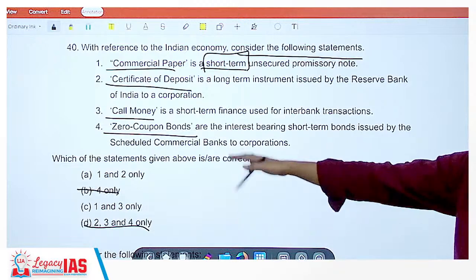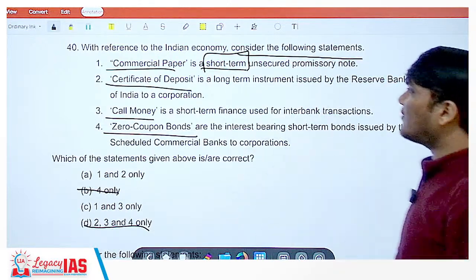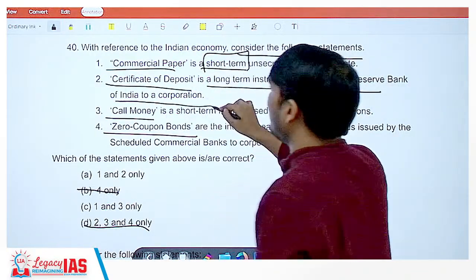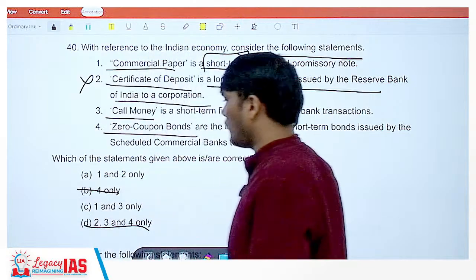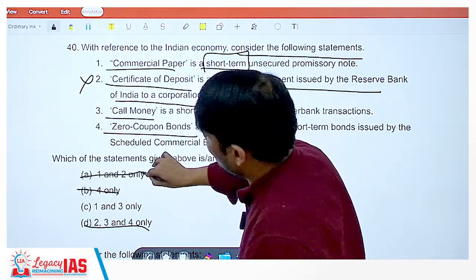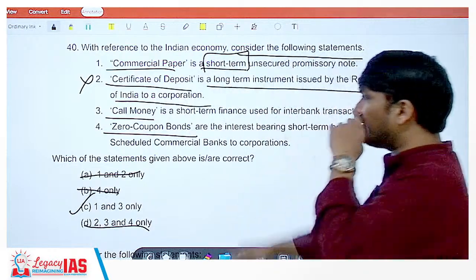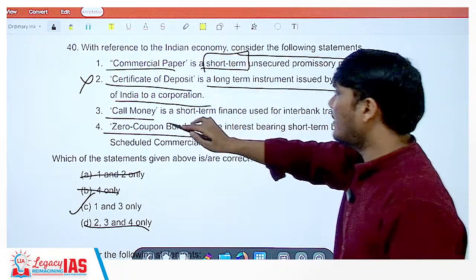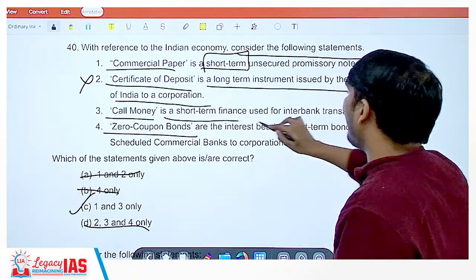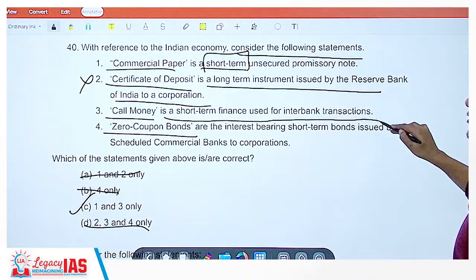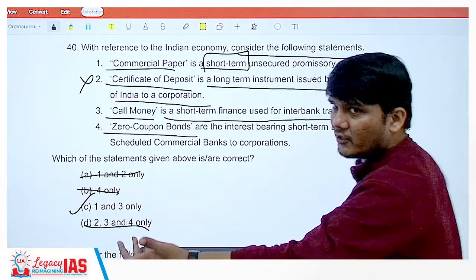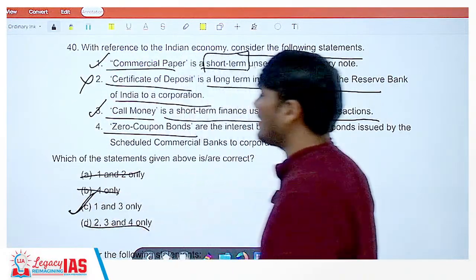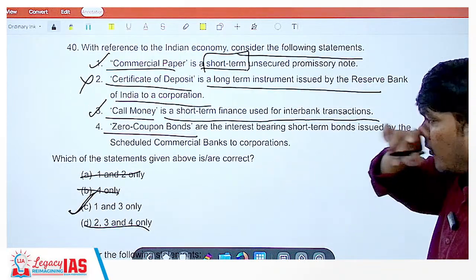Now you need to see whether 2 is correct or 3 is correct. 2 is: certificate of deposit is a long-term instrument issued by the Reserve Bank of India to a corporation. Wrong. So once 2 is wrong, this goes away and this would be the right option. But let's see the third statement. Call money, again, call money was previously mentioned in another question. Call money is a short-term finance used for inter-bank transactions. Short-term finance, inter-bank transaction can also happen in that. So statement 3 is right. 1 is right and 3 is right. Option C is correct. But let's see what is statement 4.